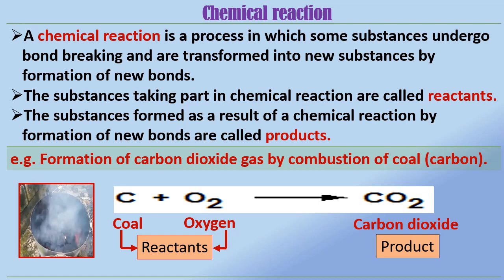Therefore, reactants can be defined as the substances taking part in a chemical reaction. Product can be defined as the substances formed as a result of a chemical reaction.